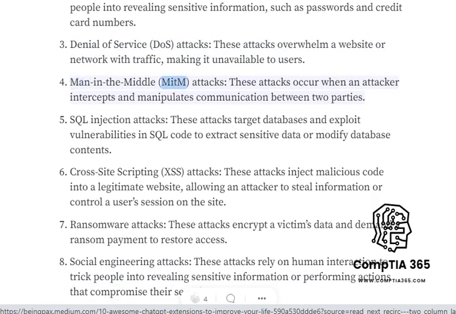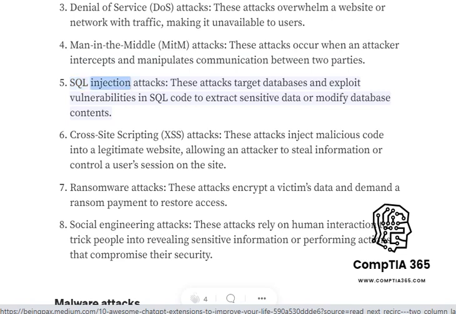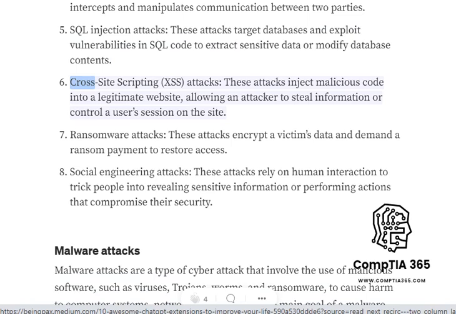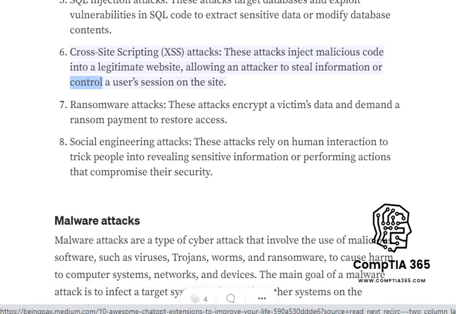Man-in-the-middle, MITM, attacks. These attacks occur when an attacker intercepts and manipulates communication between two parties. SQL injection attacks. These attacks target databases and exploit vulnerabilities in SQL code to extract sensitive data or modify database contents. Cross-site scripting, XSS, attacks.